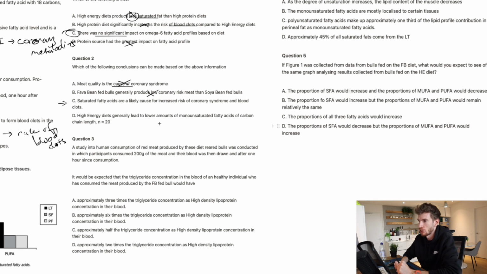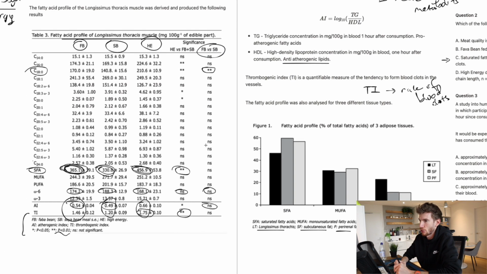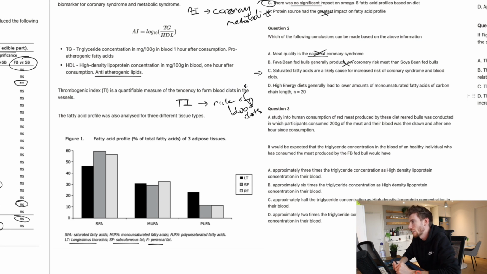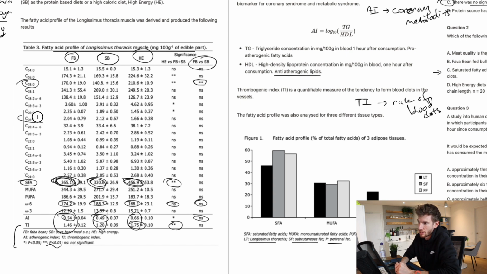Then we've got high energy diets generally lead to lower amounts of monounsaturated fatty acids of carbon chain length n equals 20. So let me read that again because I've lost myself in my own question. High energy diets generally lead to lower amounts of monounsaturated fatty acids. Let's have a look at that. So for n equals 20, there's these three here. Now we're looking at high energy diets, and I've lost it already. My memory's shocking. Generally leads to lower amounts of monounsaturated. Okay, so monounsaturated is this one here because it's got the 1 against it, the number of double bonds in it. And high energy leads to a lower amount.